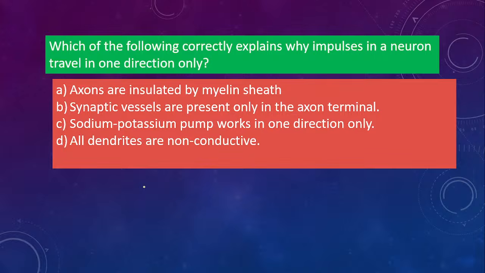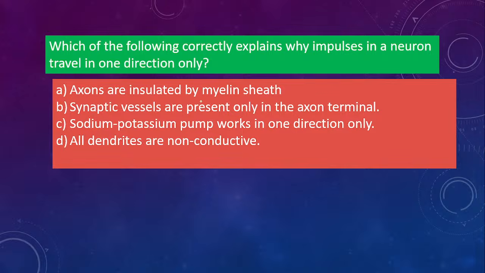Next one. Which of the following correctly explains why impulses in a neuron travel in one direction only? Okay, the electrical impulse, just now we have talked about the neuron. So why is it one direction? Why not two directions? Why does it go from the dendrite to the axon, not from the axon to the dendrite? What is the reason behind it?